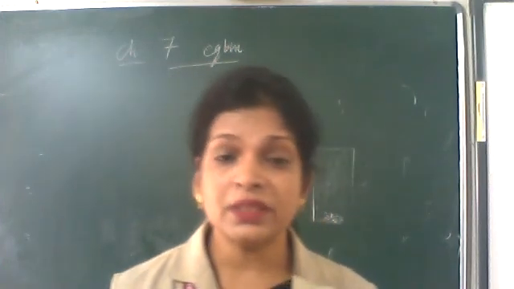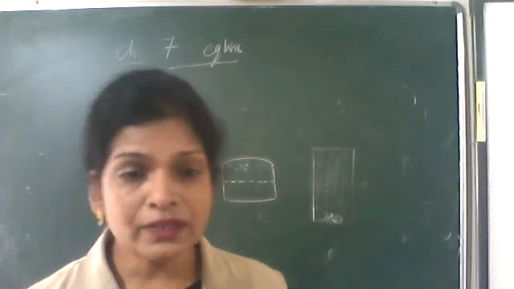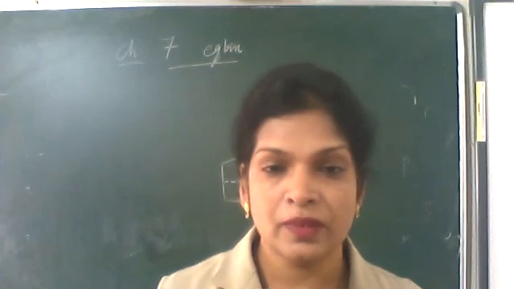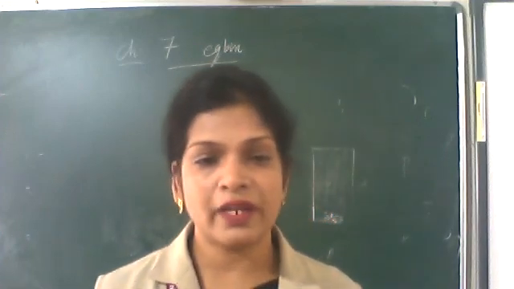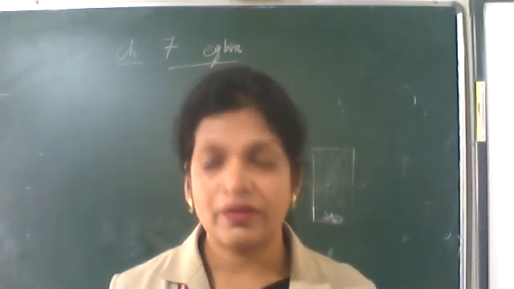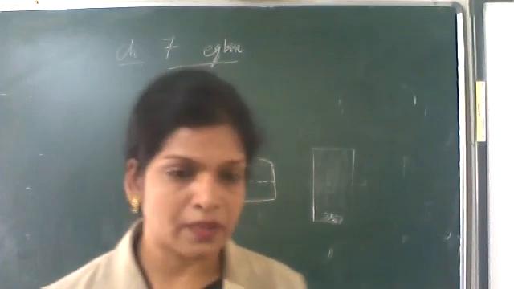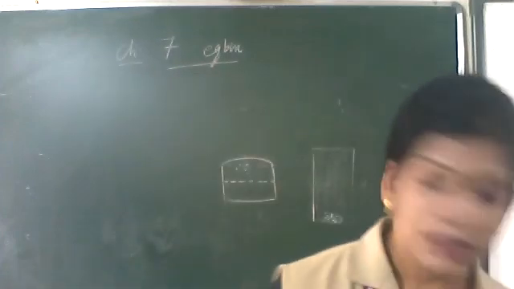So these are the examples of physical equilibrium. Once the equilibrium is reached, the forward rate and backward rate are equal, and no further change is visible. Next is chemical equilibrium, which we will learn in the next class.